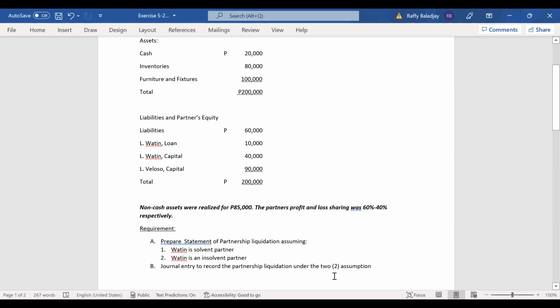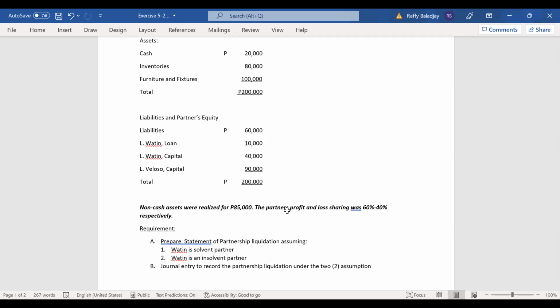Okay, so again, this is problem 5-2. If you have the book with you, you can refer to your book. And the given are the following. The non-cash assets were realized for 85,000 only. It means your inventory and the furniture and fixtures, the total of which is 180,000, were only realized for 85,000.